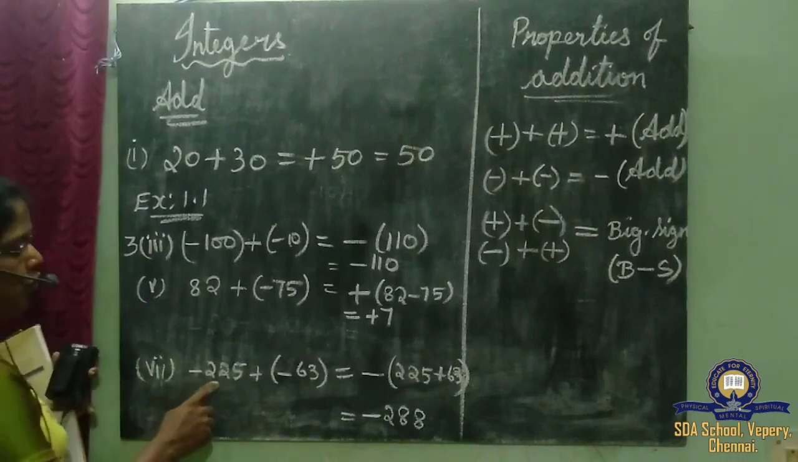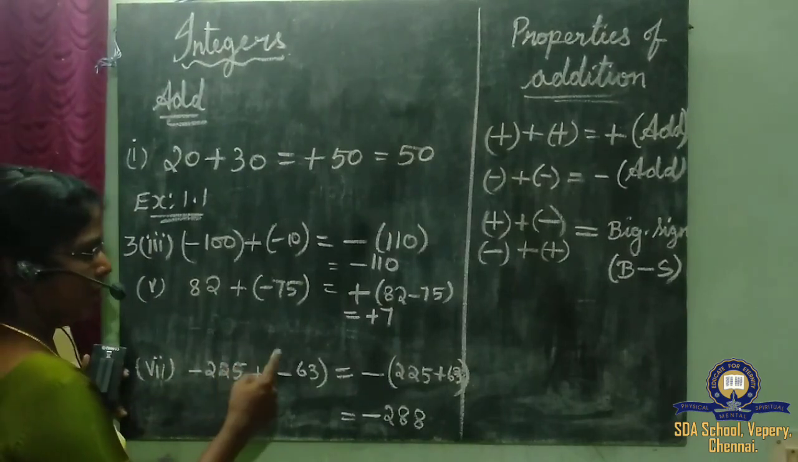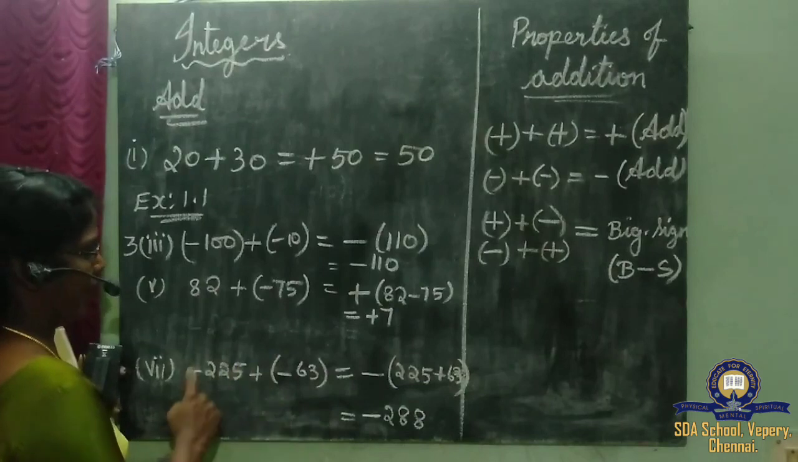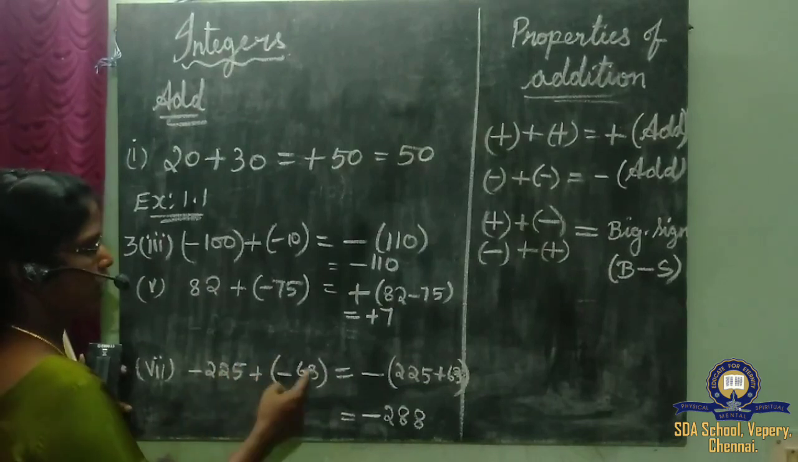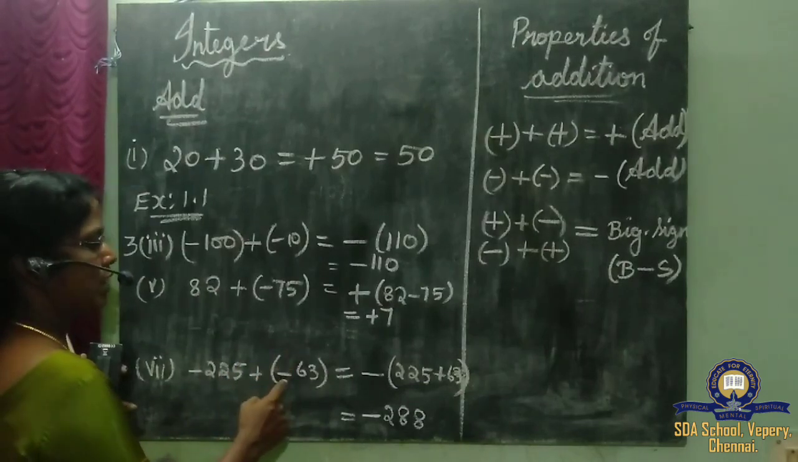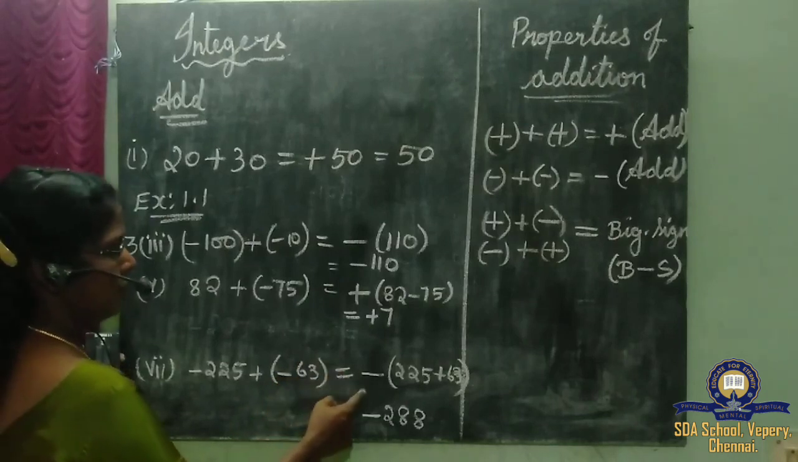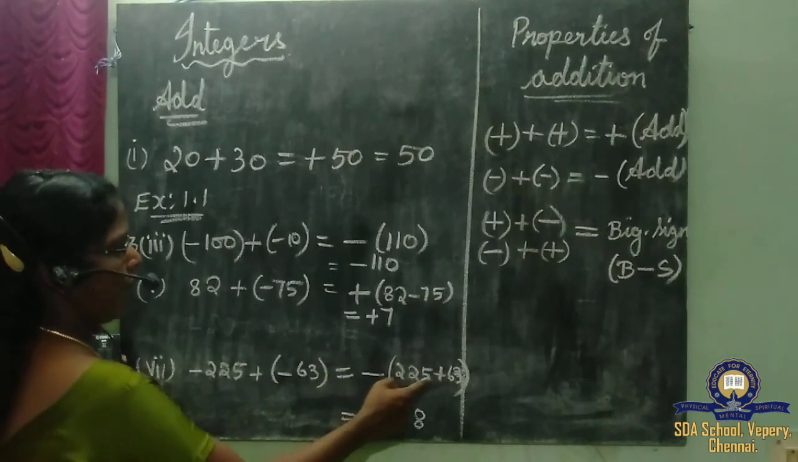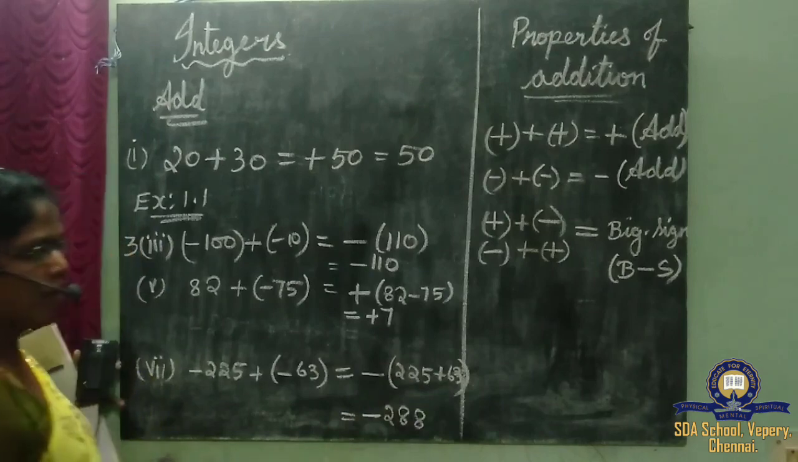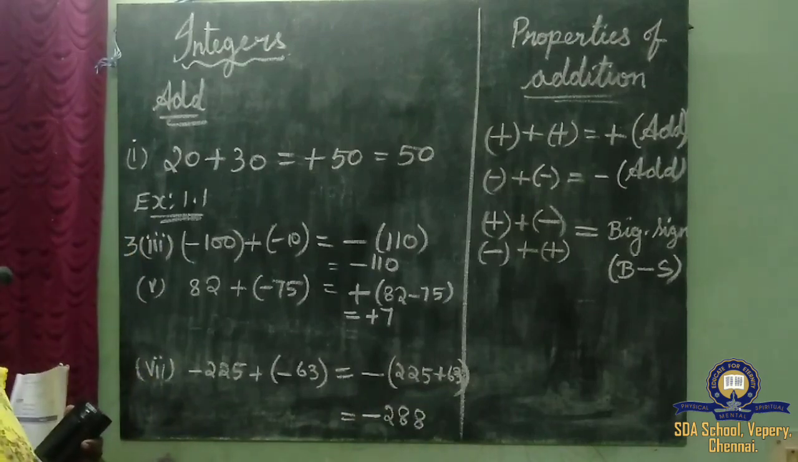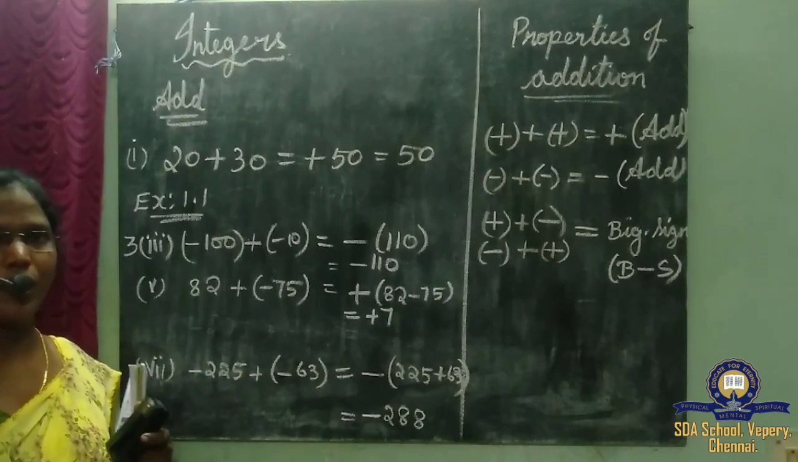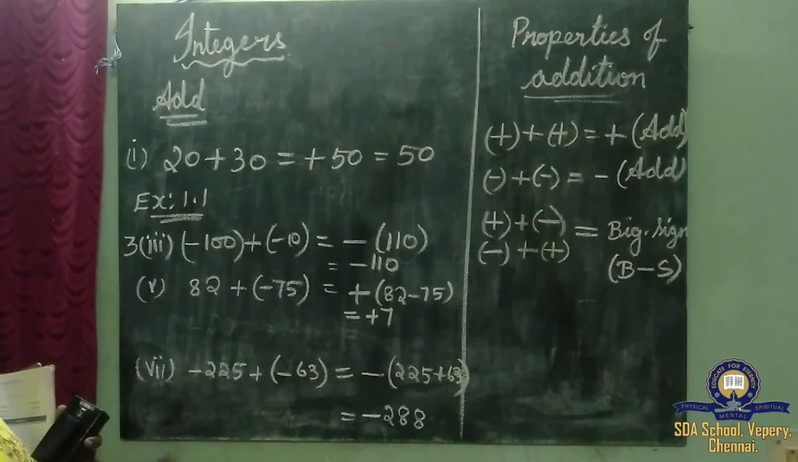Another sum: minus 225 is added with another negative number, that is minus 63. When we add the numbers, we get minus 288. So children, note this down. I'll give you 5 seconds to note this down. Come on, make it fast.